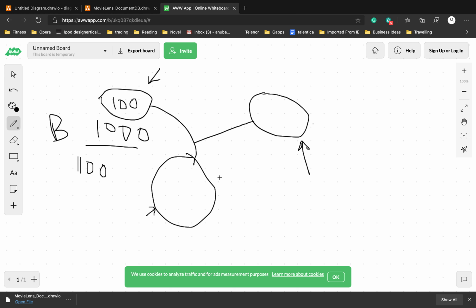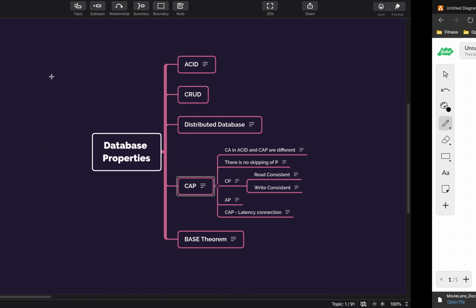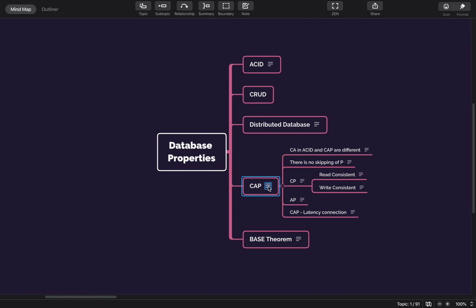So that's why this CAP theorem was introduced. In this CAP theorem, we have three parts. One part is partition tolerance, which is P. Partition tolerance means that if one partition goes down, the application will keep on running and is still available. That belongs to the network partition tolerance part, and we will discuss the P thing.